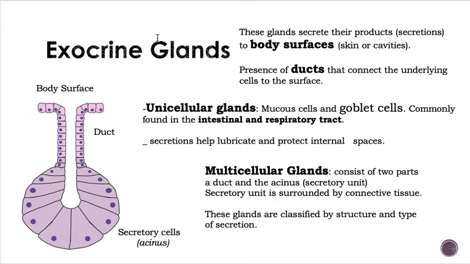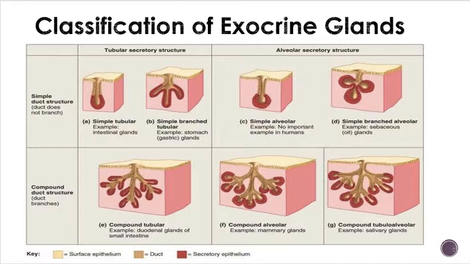Multicellular glands consist pretty much of two parts: a duct and the acinus, which would be the secretory unit, or the cells that produce the secretions to be excreted later. That secretory unit is surrounded by connective tissue, which holds the glands in place. These glands are classified by their structure and also by their type of secretion. So let's have a look at different glands so that we can learn about this classification by how they are.